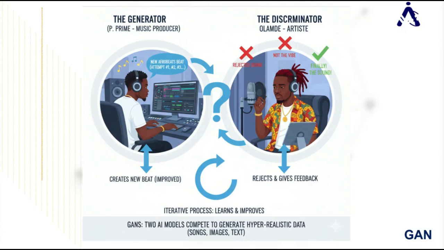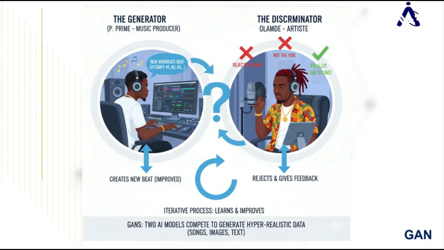Firstly, Olamide rejects the sound because it lacks features he wanted. P Prime had to improve what he created. Next, he sent another version of the sound. Olamide received the sound and rejected it once again, saying the sound does not have enough vibe. Based on Olamide's feedback, P Prime gets back into business, redefines the sound, and sends Olamide another sound based on his rejection feedback. Finally, Olamide approves the third sound.